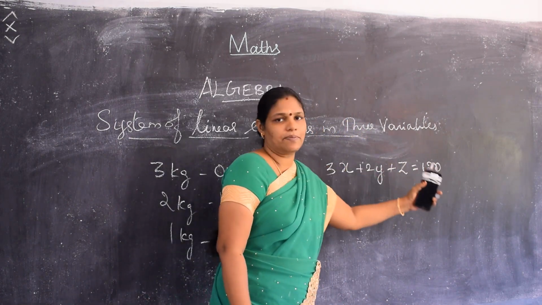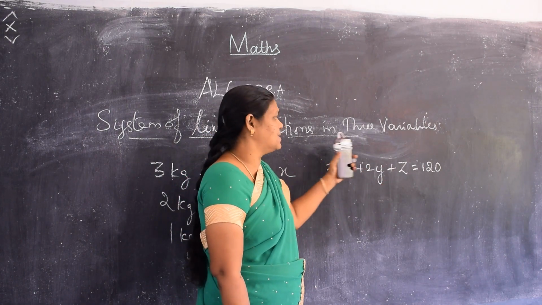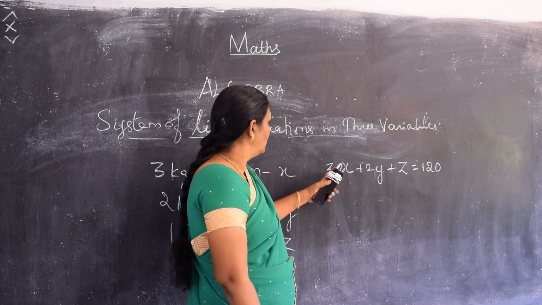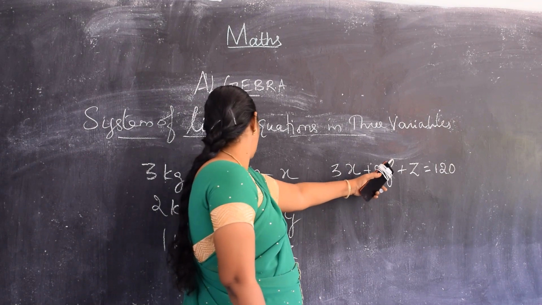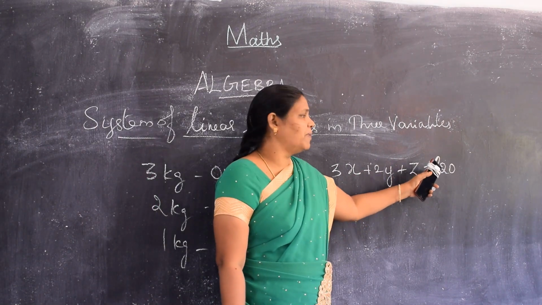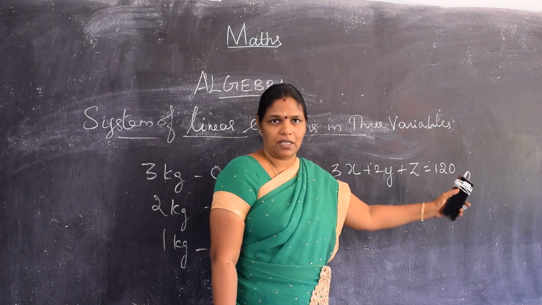So this algebraic expression, this is algebra, it makes it easy. Again I am saying 3 kg of onion, 2 kg of brinjal and 1 kg of tomato and she pays 120 rupees. This is an algebraic expression.